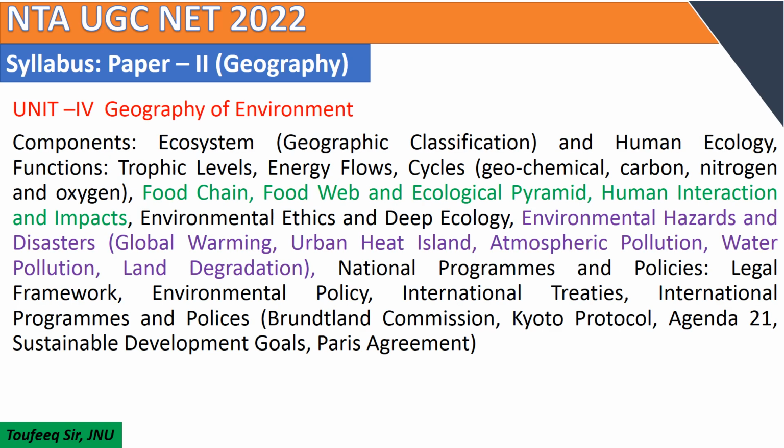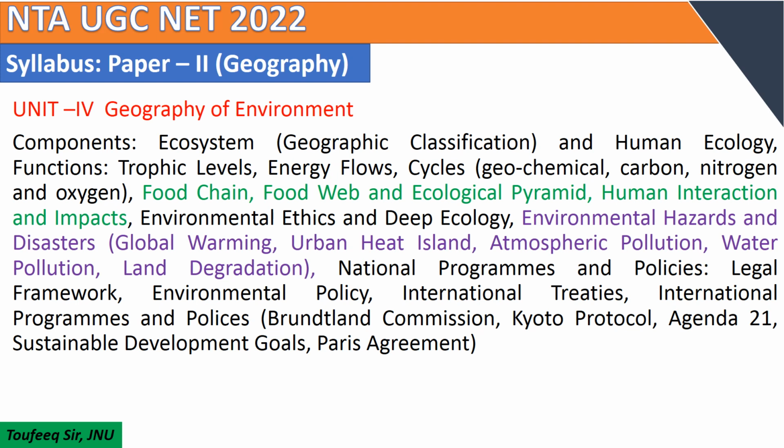Unit 4 Geography of Environment is also important from the UGC NET examination point of view. Students should study components, ecosystem, geographic classification and human ecology, functions, trophic level, energy flow, geochemical cycles and carbon, nitrogen and oxygen.